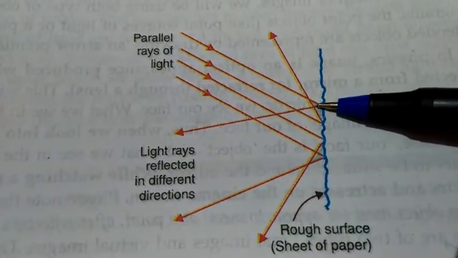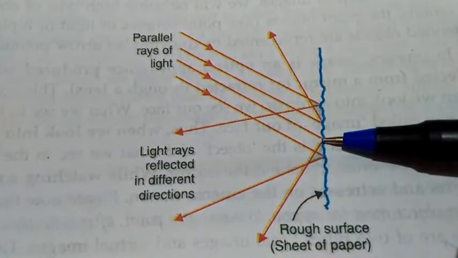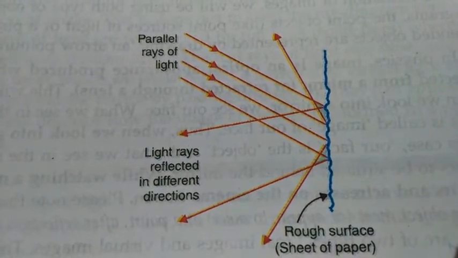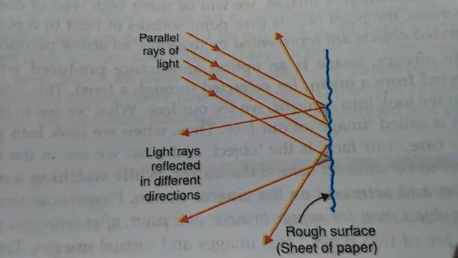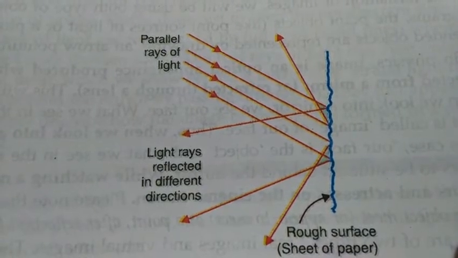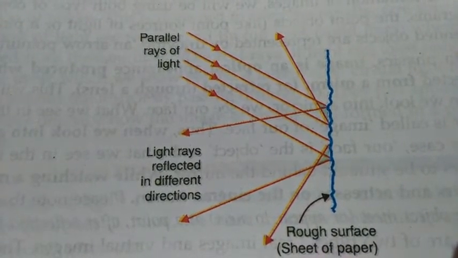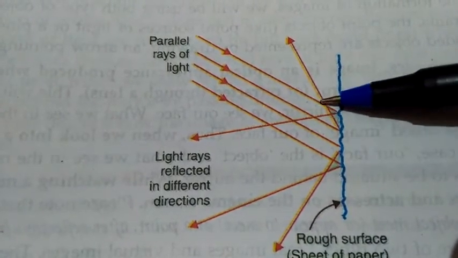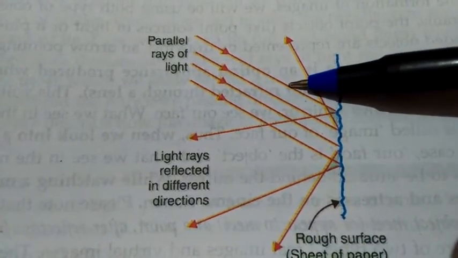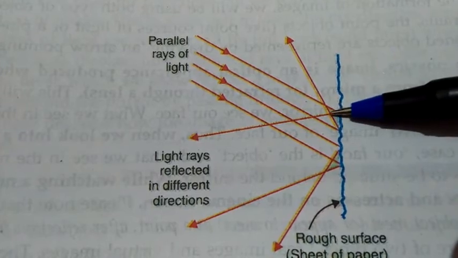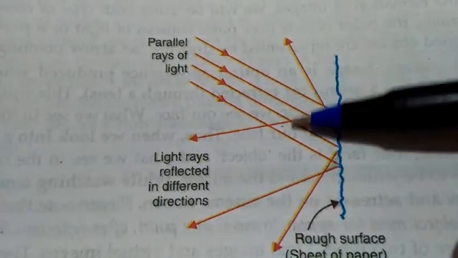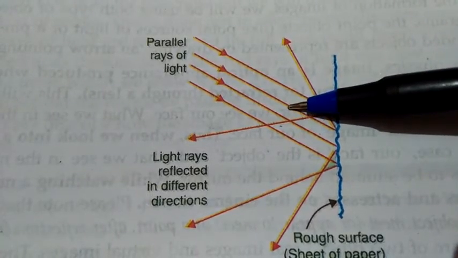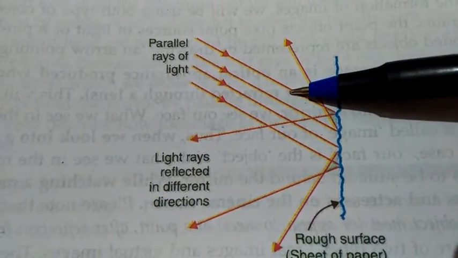So here the incident rays are falling on different parts having different kinds of symmetry, different kinds of shapes, and that's why all the rays are going in different directions. So here, for one ray, suppose this is one incident ray and this is its reflected ray, for them both angle I is equal to R, but the angle I for this ray is different from this one.